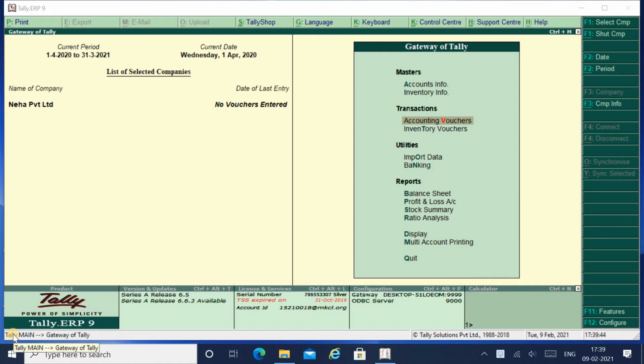So in today's video, I will be explaining you the journal entry for cash deposit in bank. So what is the entry? What is the accounting entry when you deposit cash in bank?